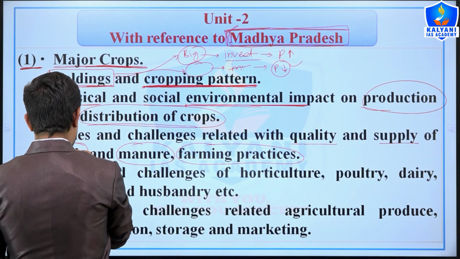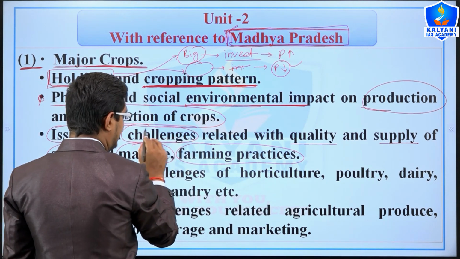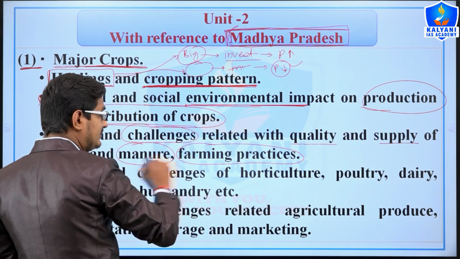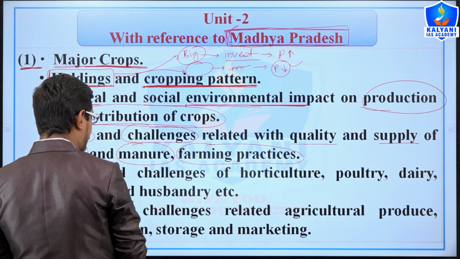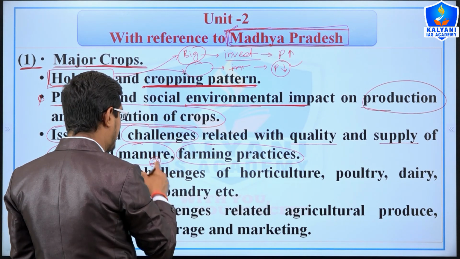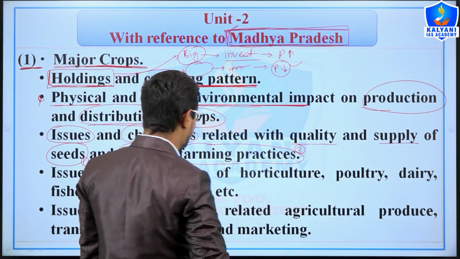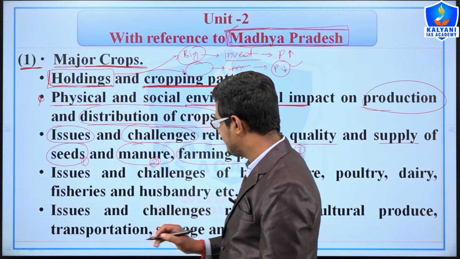So this you also need to understand. See, here we will study the issues and challenges regarding quality and supply of seeds. So this will be the first topic. Then issues and challenges of quality and supply of manure, and issues and challenges regarding farming practices. So in this way we will study this topic.